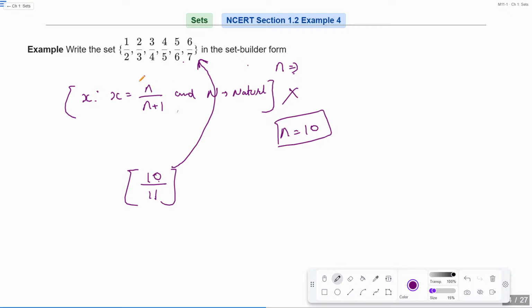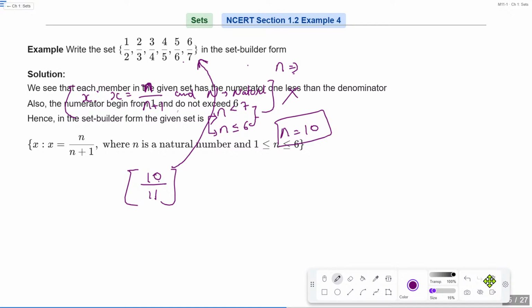So basically आपको n की कंडीशन बतानी पड़ेगी that n is less than 7 or less than equal to 6. Is that clear? आपको इन दोनों में से एक कंडीशन बतानी पड़ेगी n के लिए. Is that clear? You have to define the condition of your n.